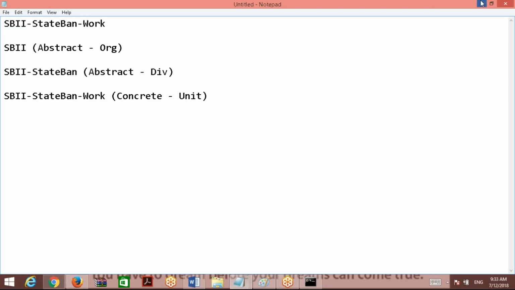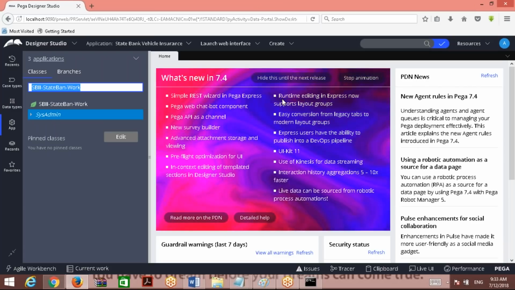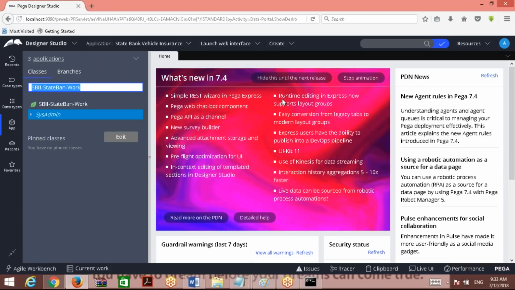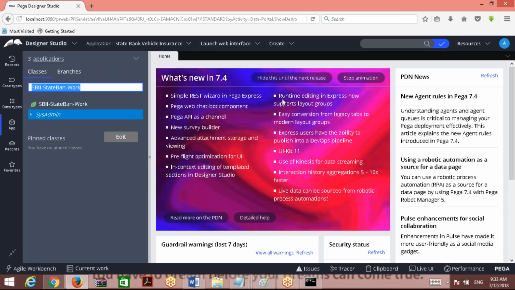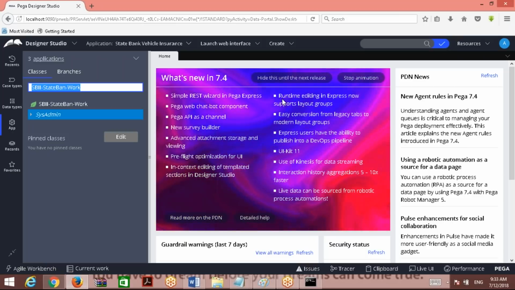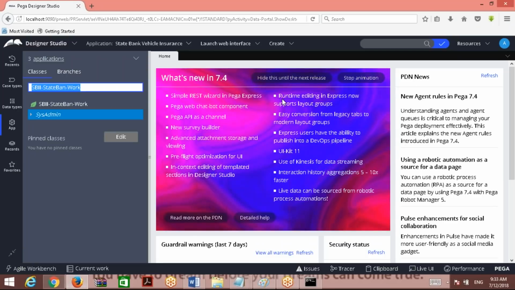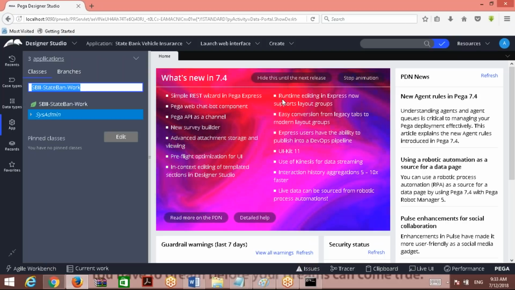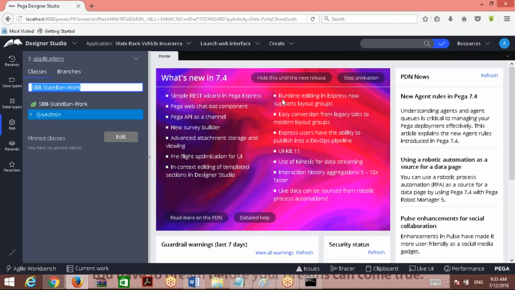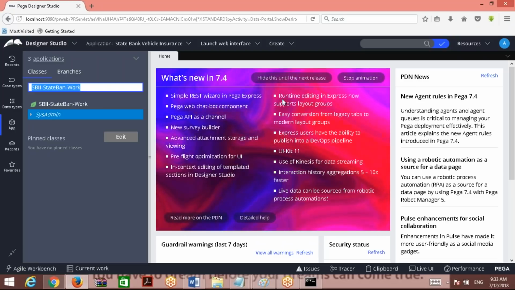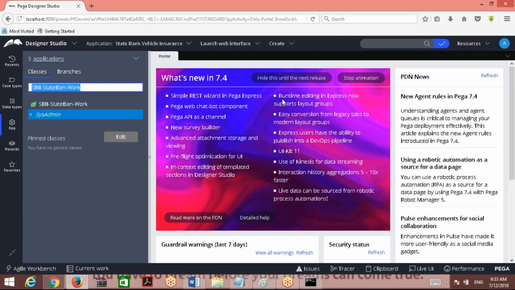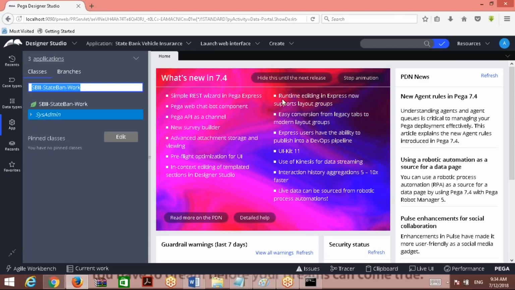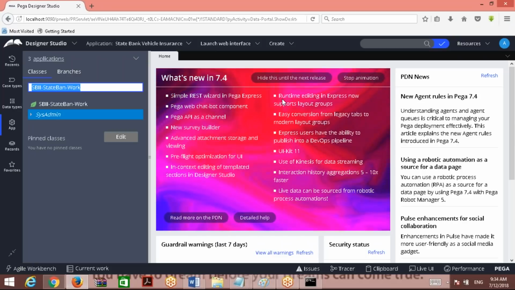That's why, in the way PRPC is designed, when you create your application, it will create organization, division and unit classes. Organization will have a name, division will have a name, and unit you can rename at the time of creation. But the practice is that it will have the name work, which makes sense, as your work will be processed under a unit. Okay, makes sense everyone? So when you create a new application, what has been created? Application is created, that you know. We have added an operator, that you know. What else has been created?